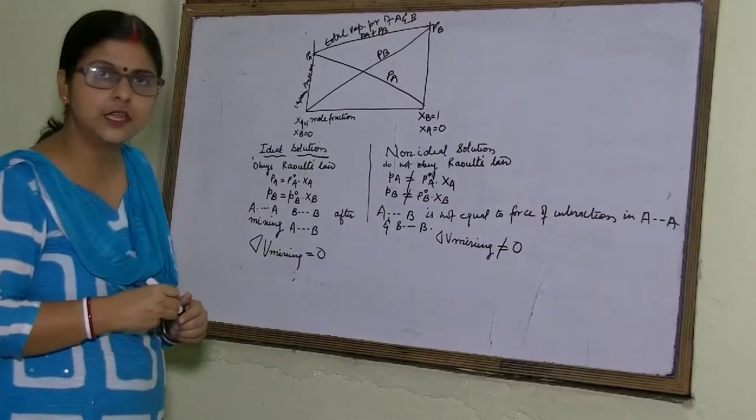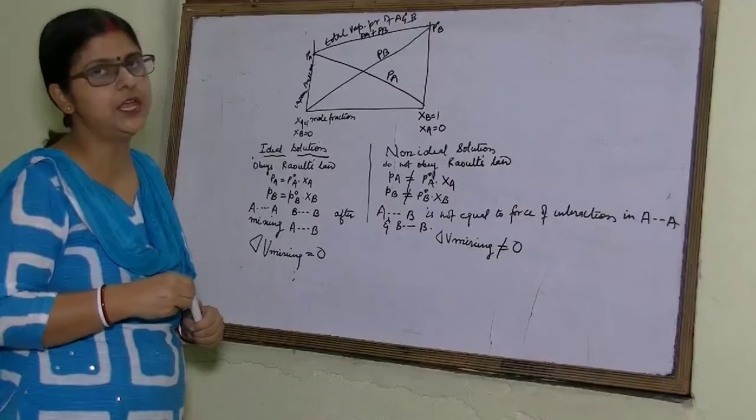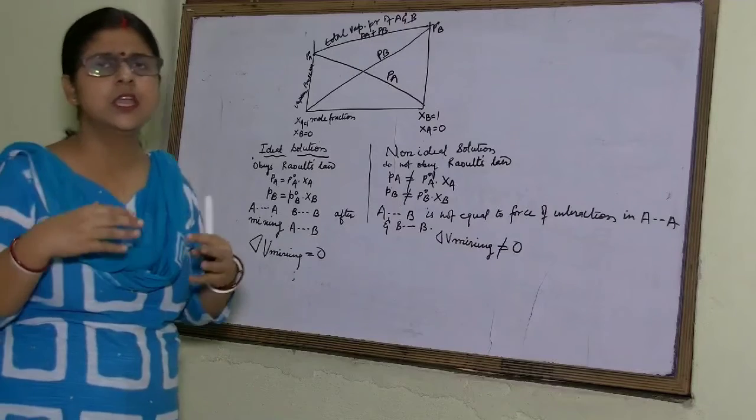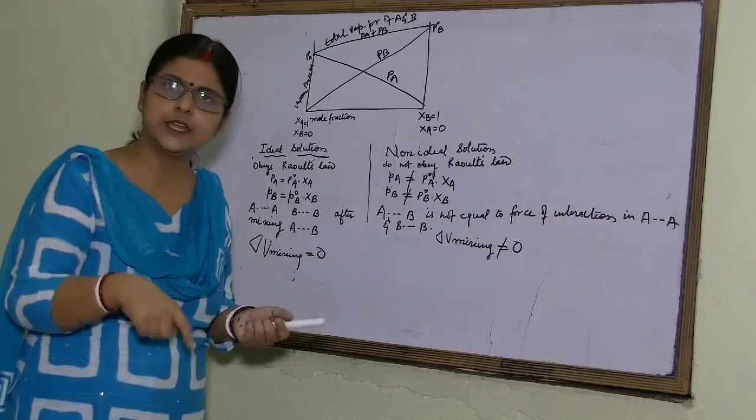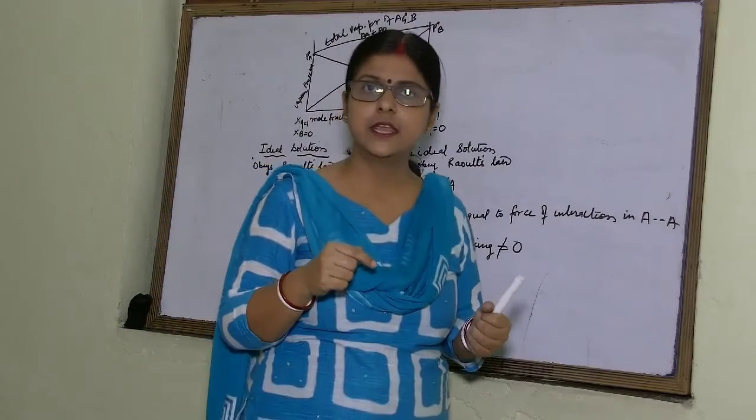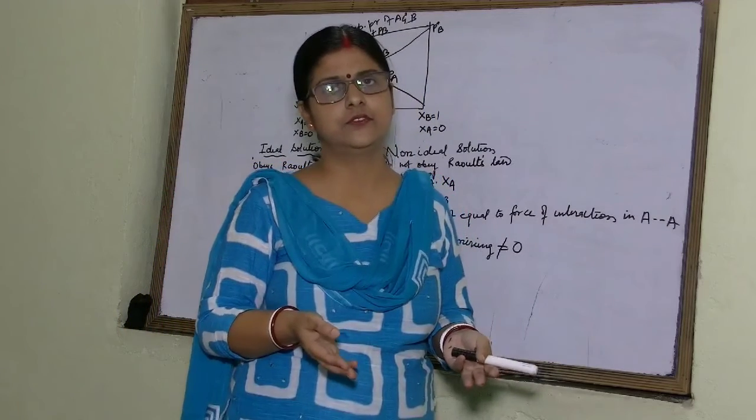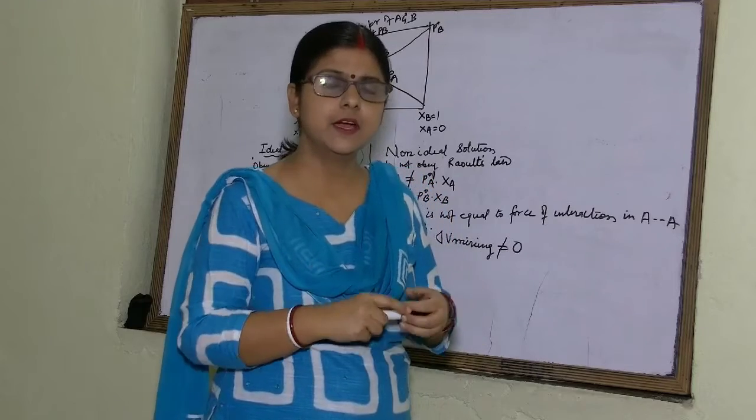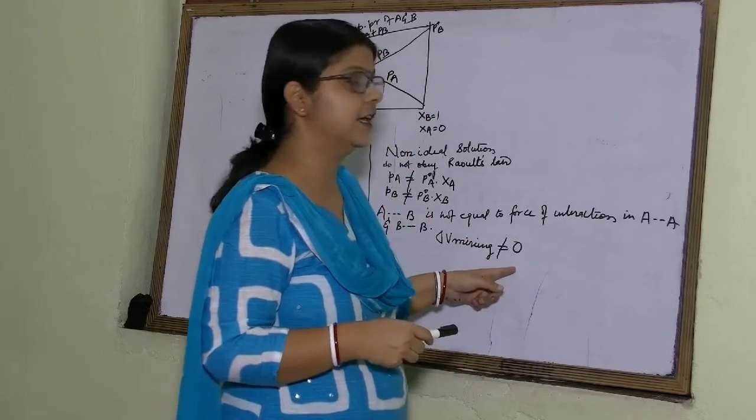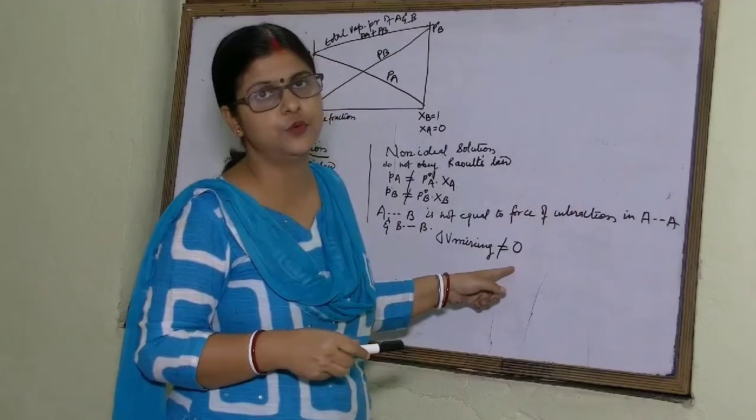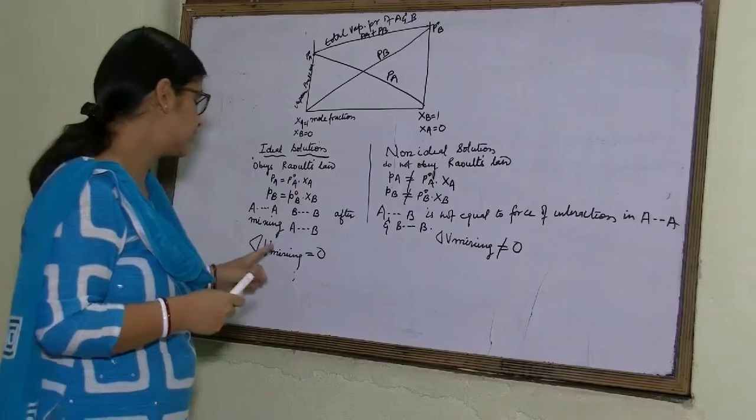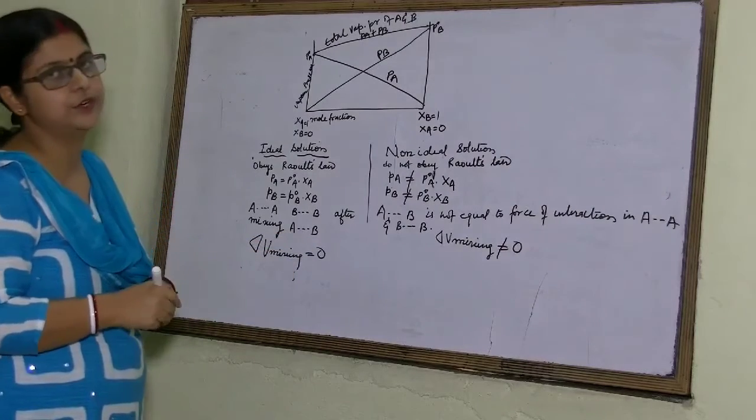There may be an increase in volume, there may be a decrease in volume. If the force of interaction increases, then volume will decrease. And if the force of interaction decreases, then volume will increase. So, here delta V mixing is not equal to 0 for non-ideal solution. And for ideal solution, delta V mixing is equal to 0.